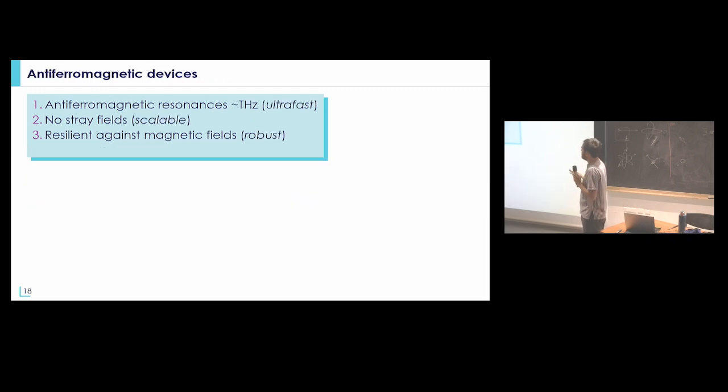It was quite a pity because, if you think about it, the fact that you have terahertz resonances means that you could develop ultra-fast devices. The fact that you have no stray field means that you could pack magnetic bits of information much more densely without the detrimental effect of a stray field. And the fact that they are quite robust against external magnetic field means that they are also more protected against external magnetic field. So the question was really, can you find either intrinsic, hidden knobs or extrinsic knobs that you can use to manipulate the magnetization dynamics in your system?